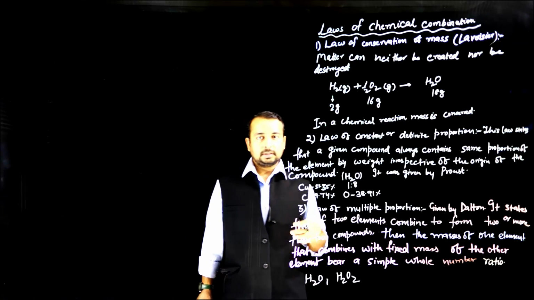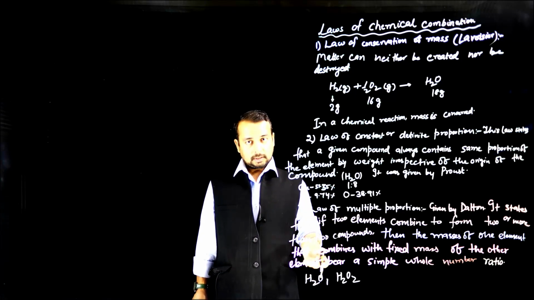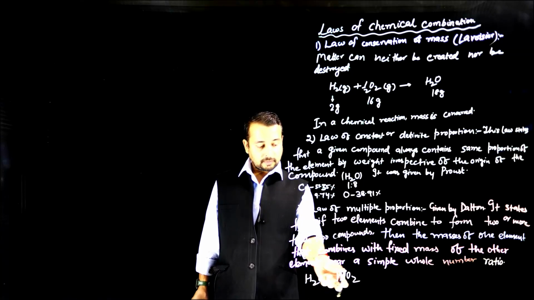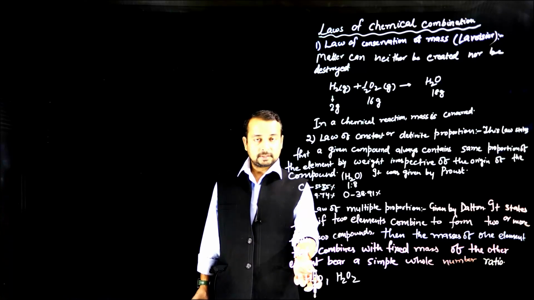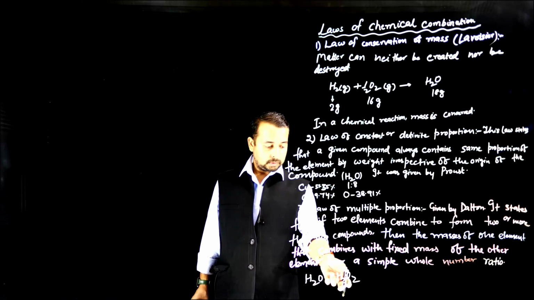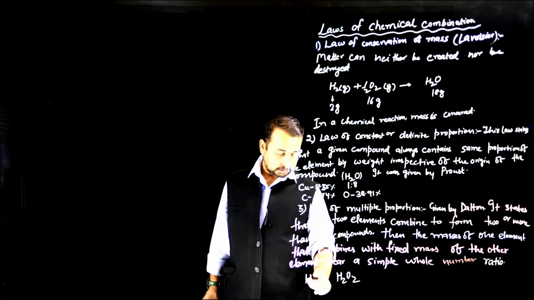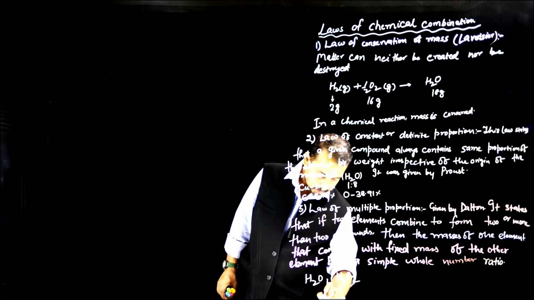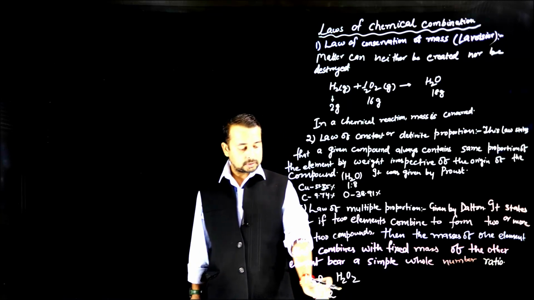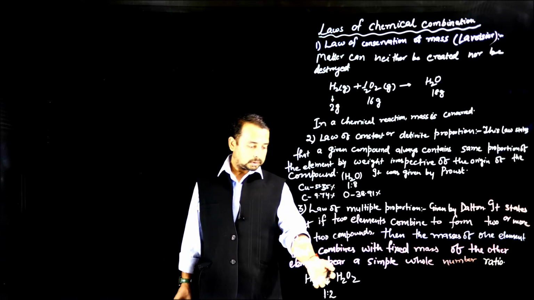So the law says that the mass of the element which combines with a fixed mass of the other. So here we have to see the ratio of masses of oxygen which combine with fixed masses of hydrogen. The mass of hydrogen is fixed and oxygen combines in the ratio 1:2, that is a simple whole number ratio. So in H2O and H2O2, the ratio of oxygen which combines with fixed masses of hydrogen is 1:2, which is nothing but a simple whole number ratio. So the law states only that.